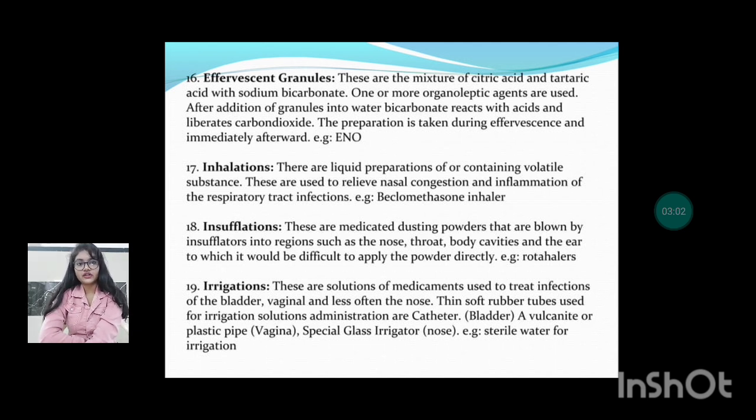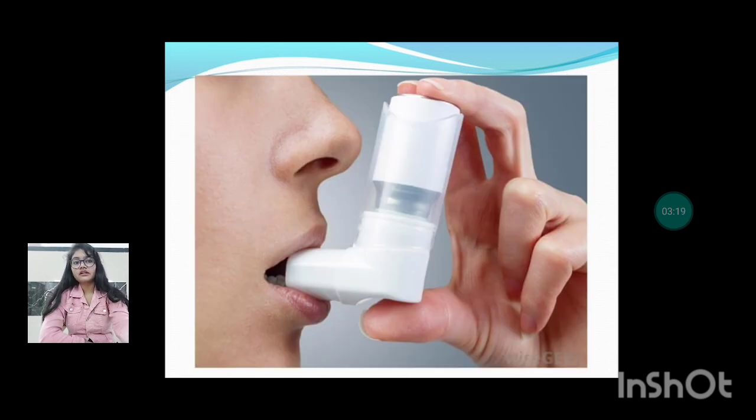Next are the irrigations. These are solutions of medicament used to treat infections of the bladder, vagina and less often the nose. Thin soft rubber tubes are used for administration of irrigation solutions, as catheters for the bladder. You can see this is the nose.